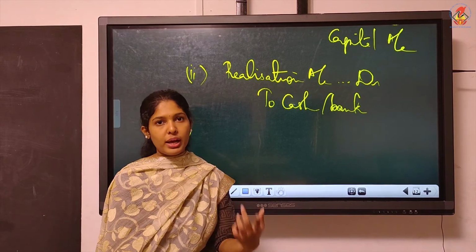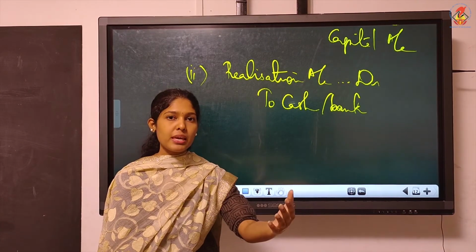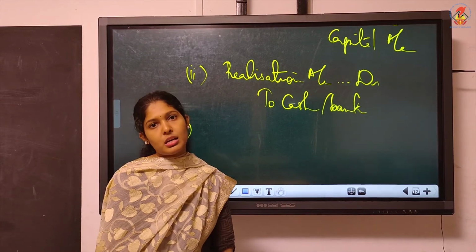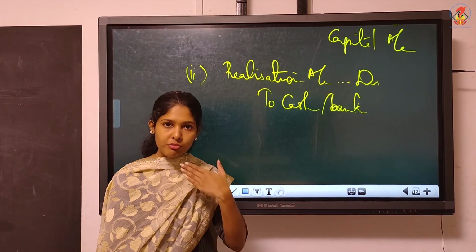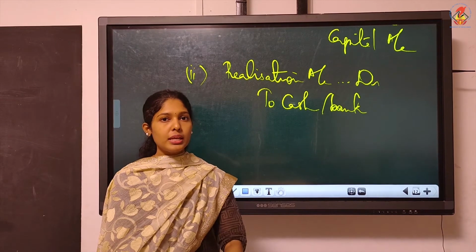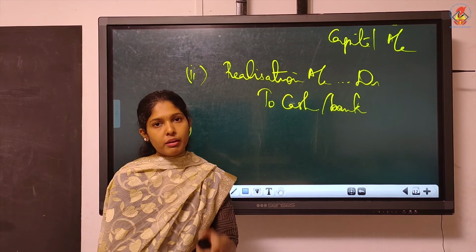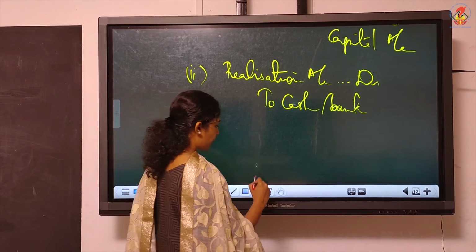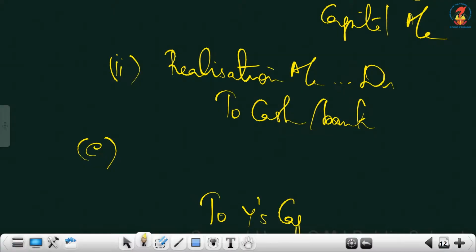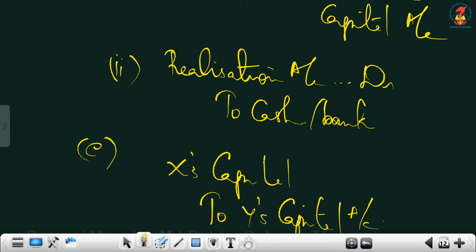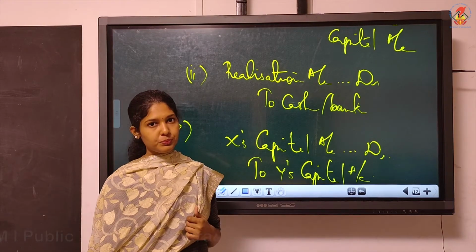Paid by Y. The person who is paying, his account must be credited, because the firm will have to pay this amount later to that partner Y. So Y is now the firm's creditor. So the partner who is paying must be credited, so to Y's capital. And who agreed to bear? X. So X must be debited. This is the entry, only one entry: X's capital account debited to Y's capital account. That's a specimen entry. Understood?